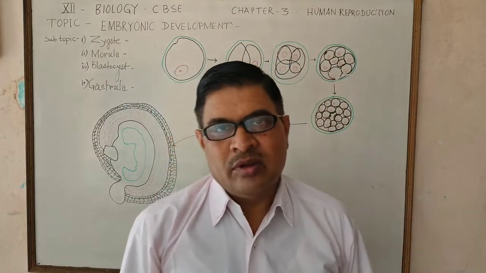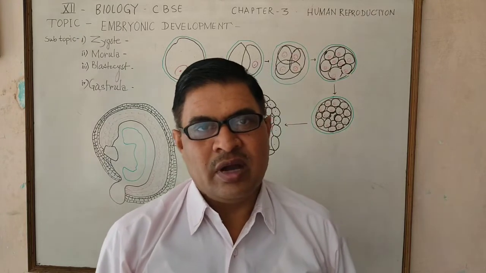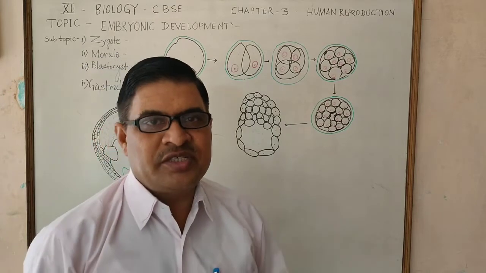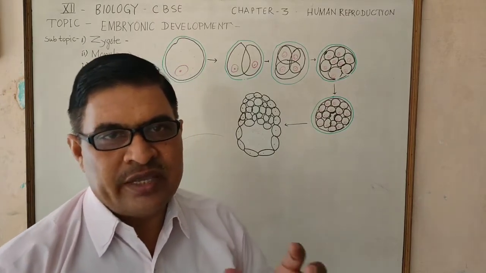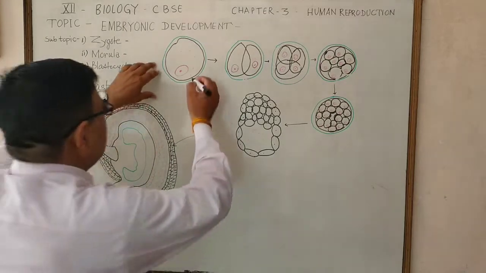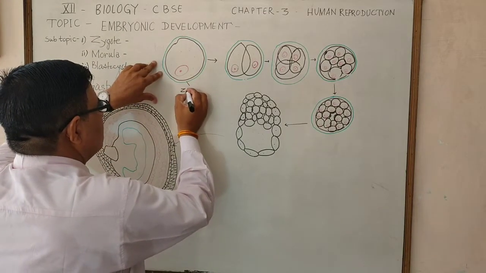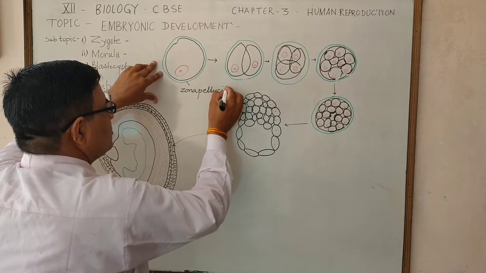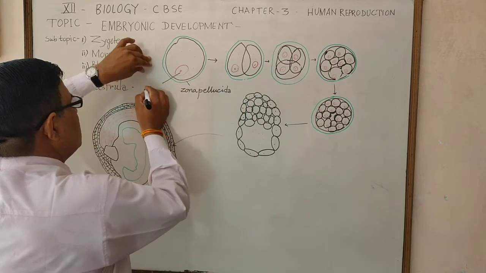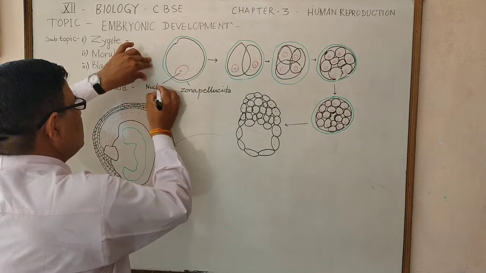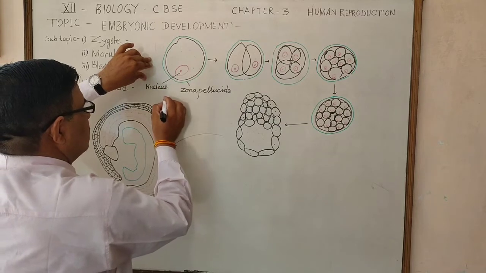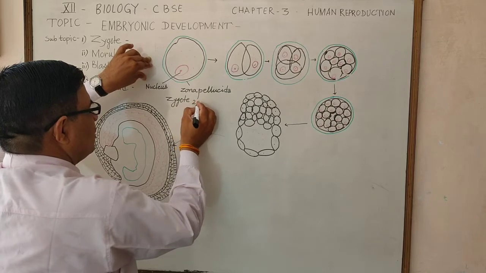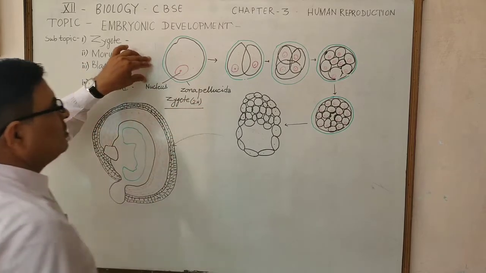First of all, after the gametic fusion, I mean to say after fertilization, a single cell structure develops, which is called zygote. Zygote is generally surrounded by the zona pellucida, and a large size nucleus is present in the zygote. This is a diploid cell, given by 2n.